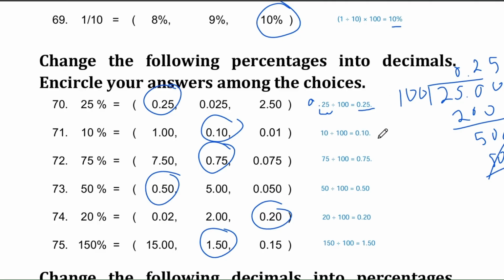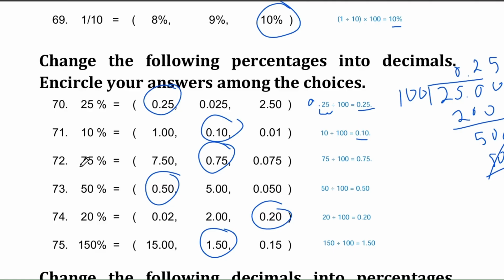Question number 71. Let's convert 10% to a decimal. Is it 1.00, 0.10, or 0.01? The correct answer is 0.10. Again, we divide by 100, so 10 divided by 100 equals 0.10.